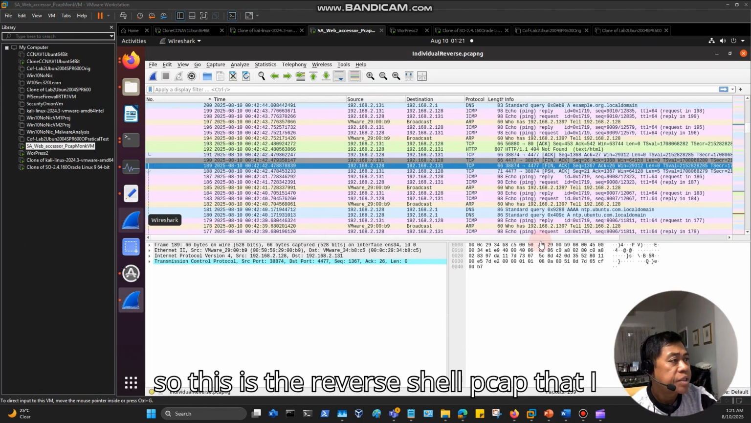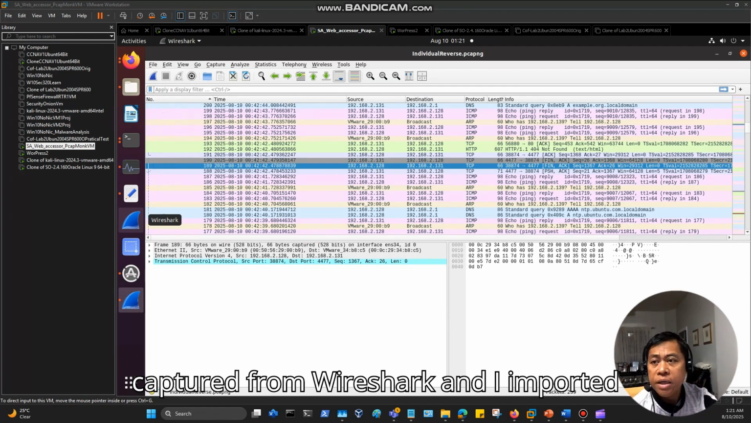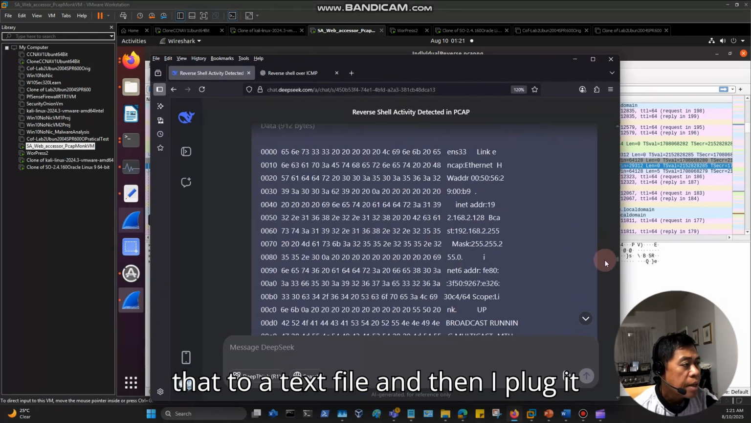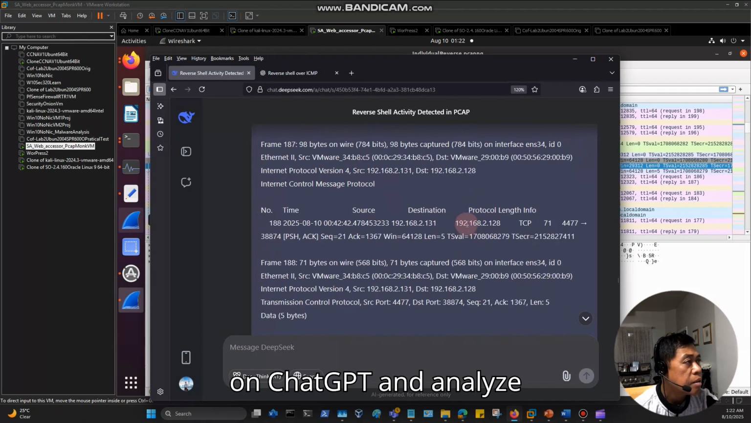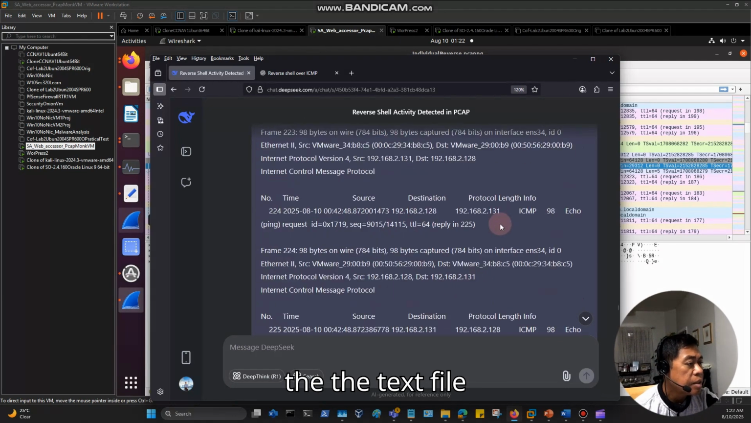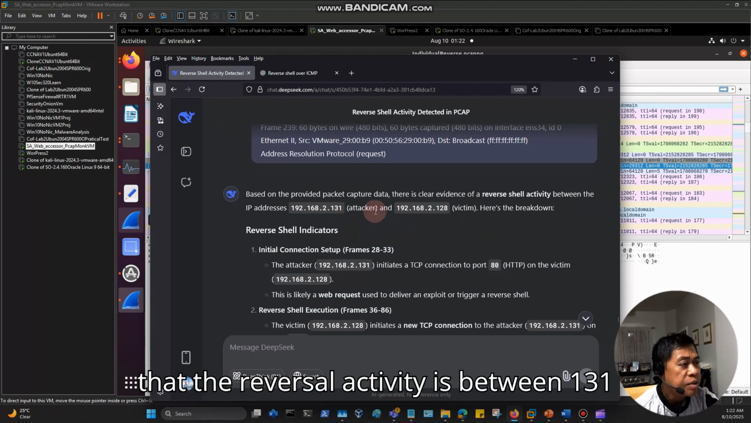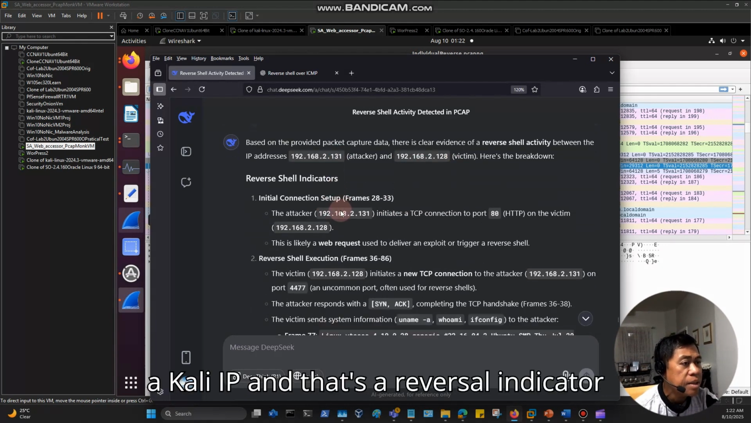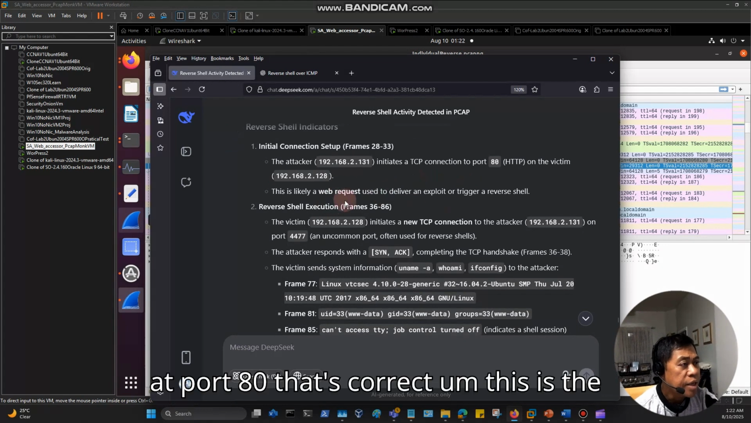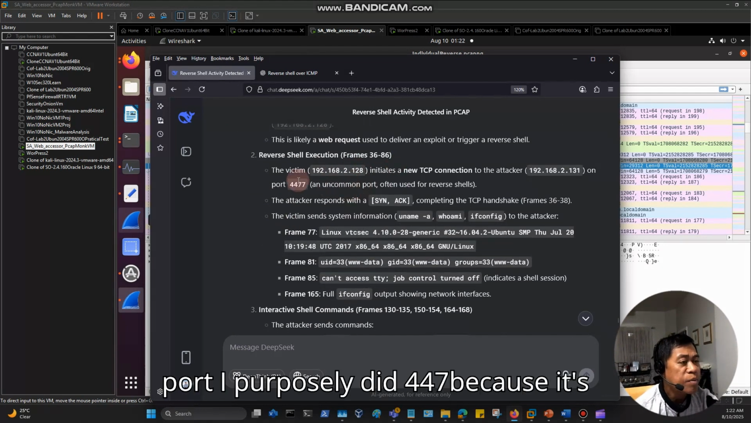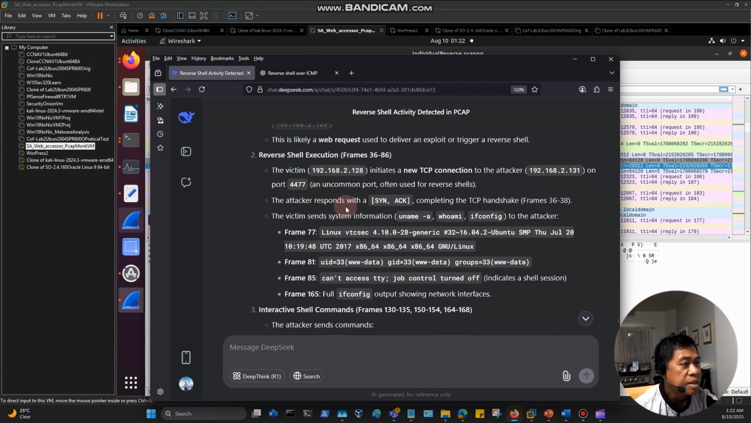So this is the reverse shell PCAP that I captured from Wireshark, and I exported that to a text file, and then I plugged it into ChatGPT and analyzed the text file. And it says, based on the packet capture, that the reverse shell activity is between 131 and 128. That's correct. It's a Kali IP, and that's a reverse shell indicator at port 80. That's correct. It's frames 35, 36, 86. It's an uncommon port. I purposely did 447 because it's an uncommon port, right?